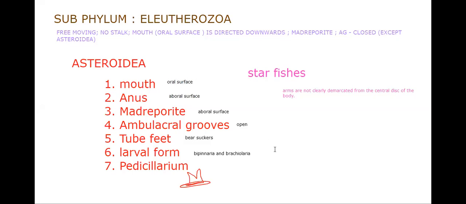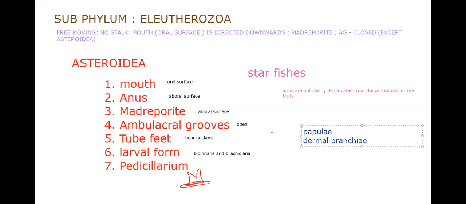That's it. Then besides this, we need to go with the respiratory organs, which are special here. The respiratory organs are papillae or dermal branchiae. Then the larval forms, as I said to you, are bipinnaria and brachiolaria larva. Examples include Asterias.